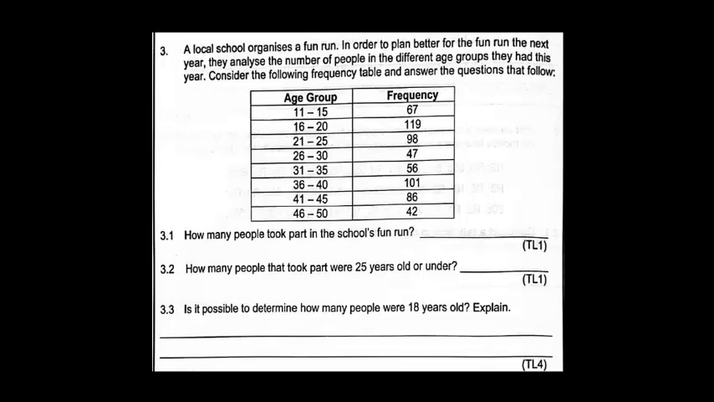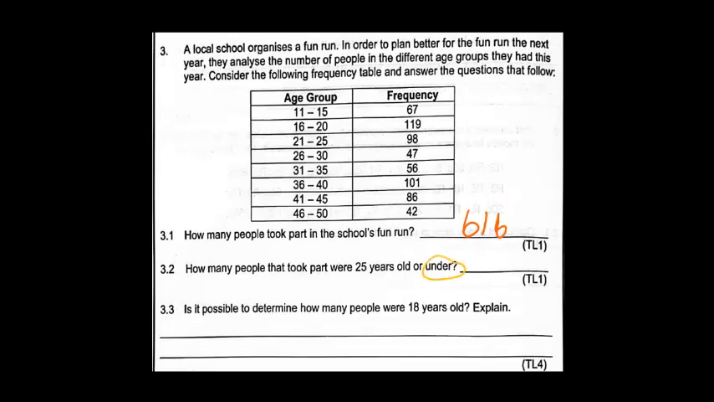The first question is asking you how many people took part in the school's fun run. In order to answer this question, we are going to add up all of these numbers, and you can use a calculator for that. So the amount that I get from my calculator is 616 people participated.